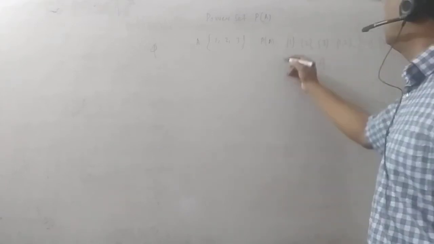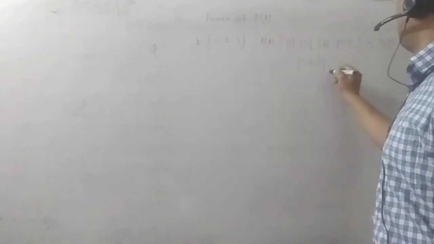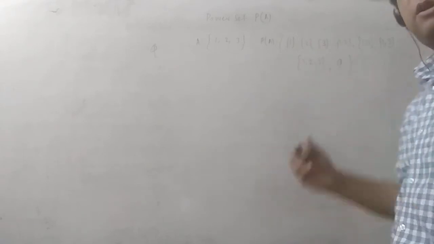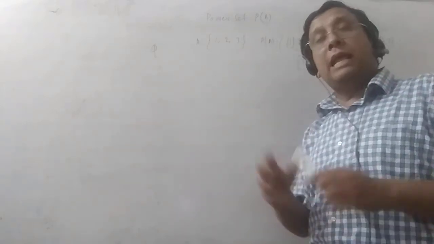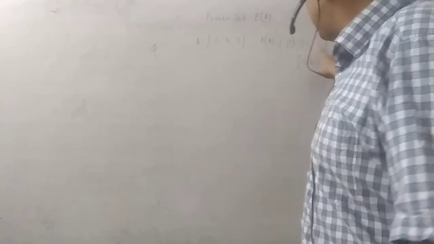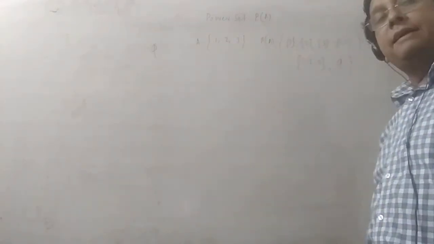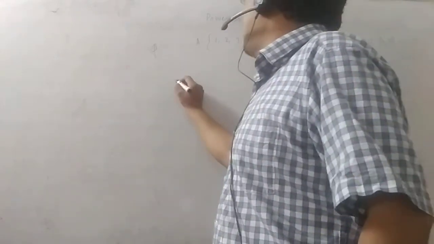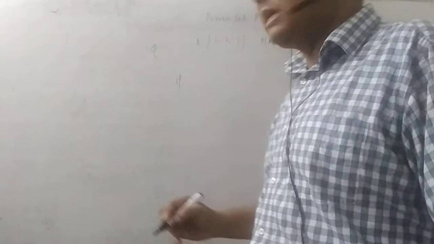And as well as I told you, 5 is also a set. So 1, 2, 3, 4, 5, 6, 7, 8. So here also you can see that total 8 elements are there. If there are 3 elements in set A, we are getting 8 elements in the power set of A. And in this way, if we proceed, the theorem we are getting is, if